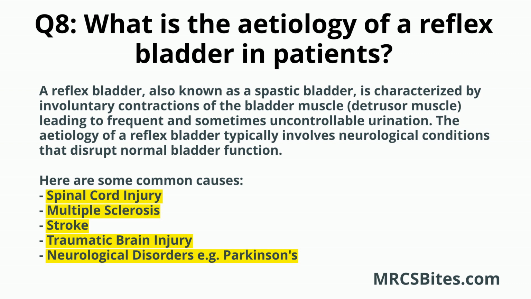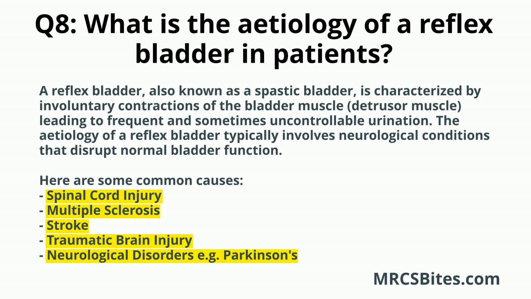The etiology of a reflex bladder typically involves neurological conditions that disrupt normal bladder function. Here are some common causes. Spinal cord injury. Damage to the spinal cord, particularly above the sacral level, can disrupt the normal communication between the bladder and the brain. This often results in a loss of voluntary control and an increase in involuntary bladder contractions. Multiple sclerosis. MS can affect the central nervous system, leading to a range of bladder dysfunctions, including a reflex bladder. The demyelination in MS can interfere with the pathways that control bladder function.